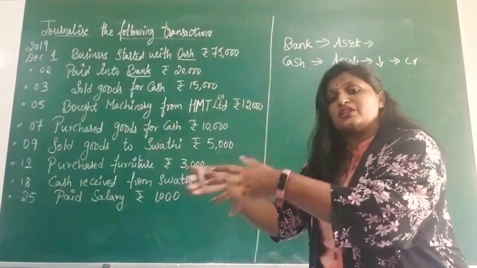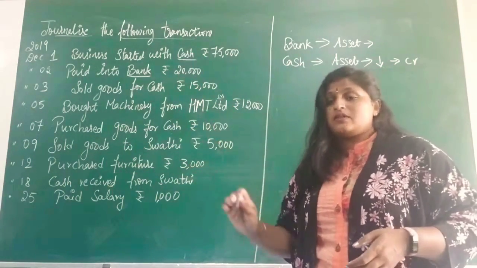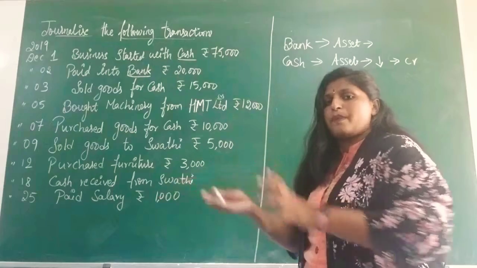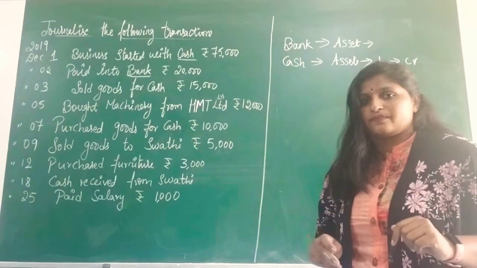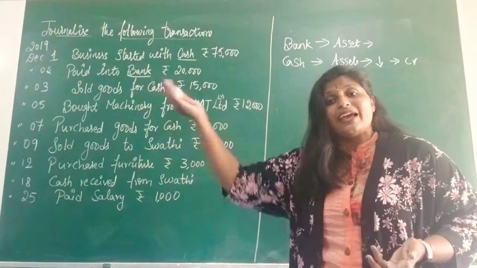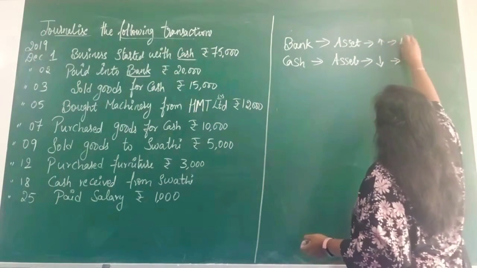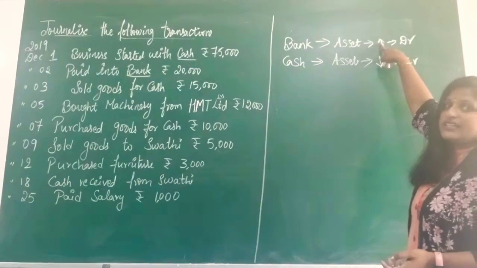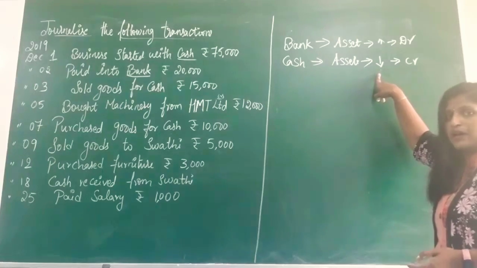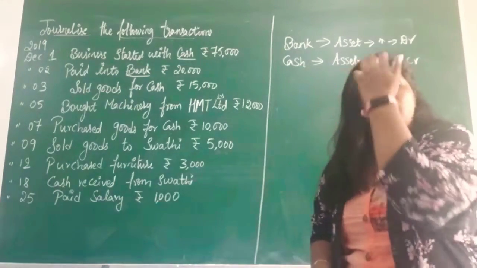Now you are depositing into your bank account, so your bank balance will increase. So increase in asset will be debited. I have just written the increase symbol as an arrow upwards and decrease as an arrow downwards. Don't get confused, okay?